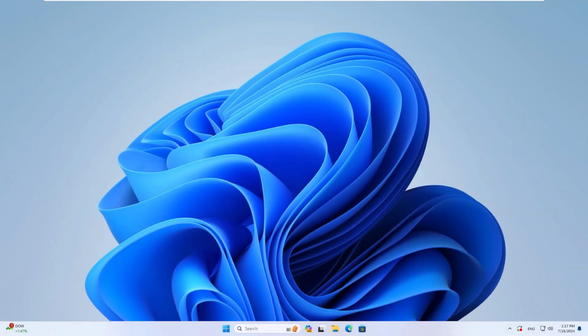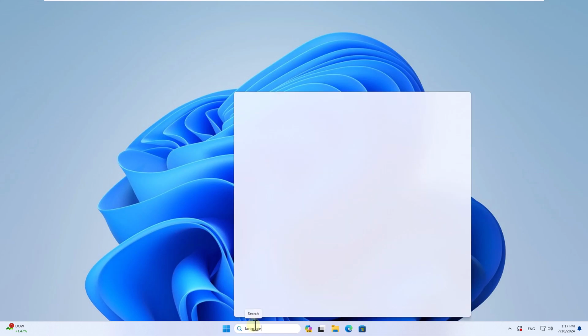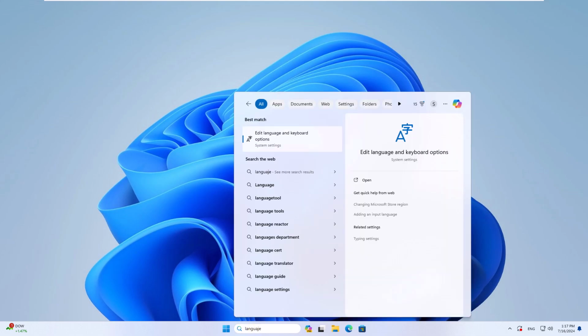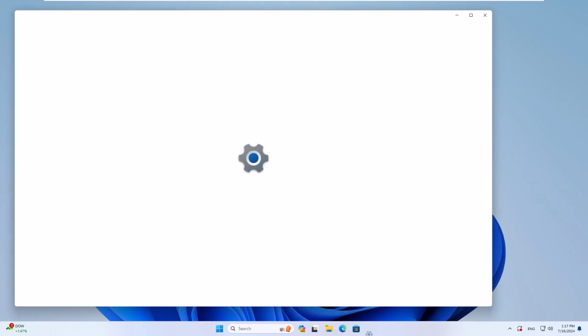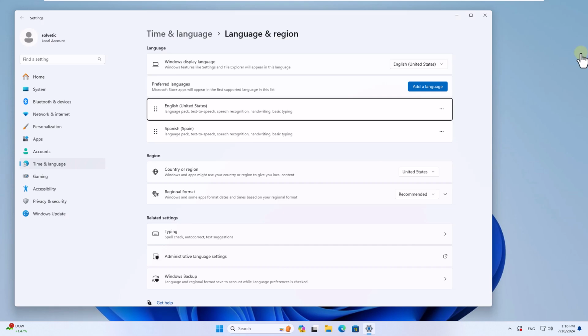Today in Solvetic, we will see how to restore the keyboard on a PC. To start, enter language in the search box. Open Edit Language in Keyboard Options. There, click on Add a Language.